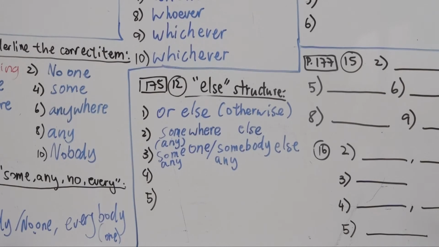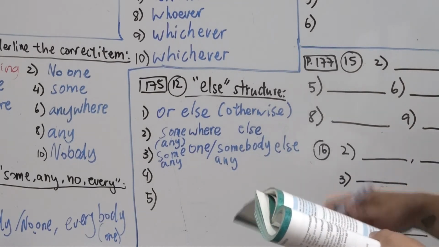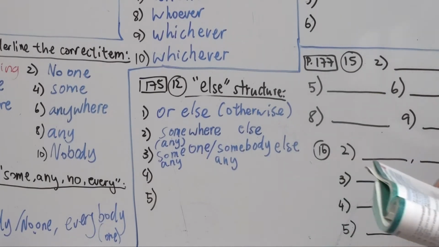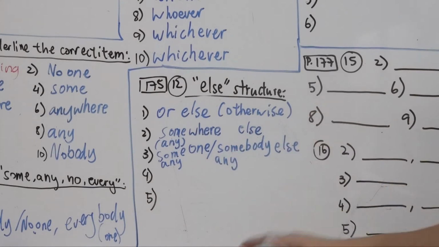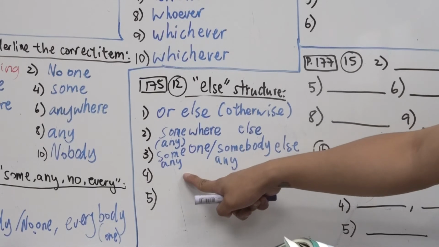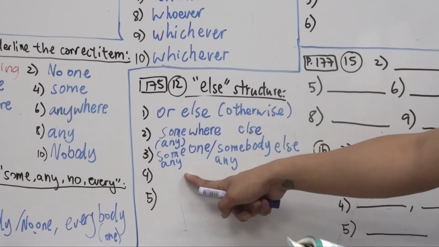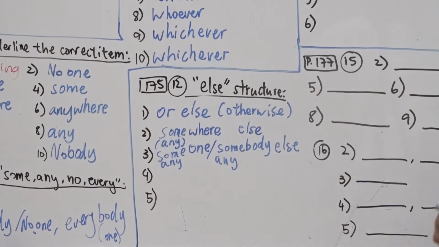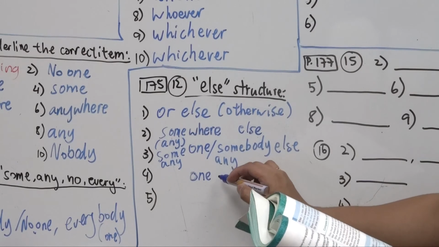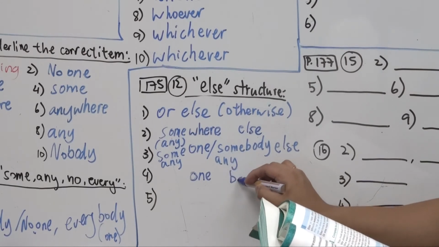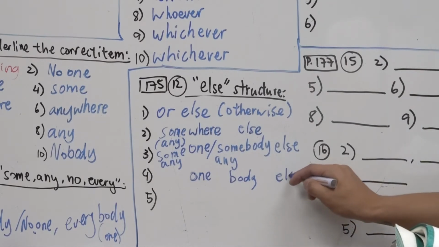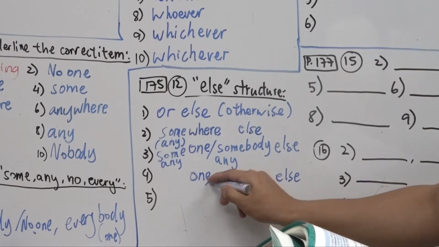Alright, number 4. You have to speak to Mary, right? And then similar. Blank can make such an important decision. So you have to speak to Mary. Very specific. You can only speak to Mary about this. And then the sentence goes on with "can make such an important decision." So we're talking about a person, right? So we're saying one or body, right? And then of course we have the else structure. Now we have to think of what to write in front, right?